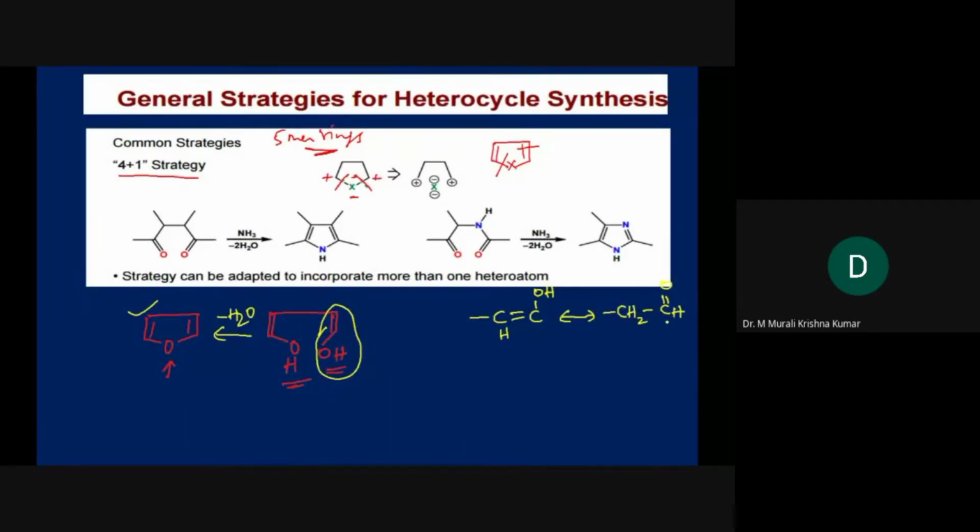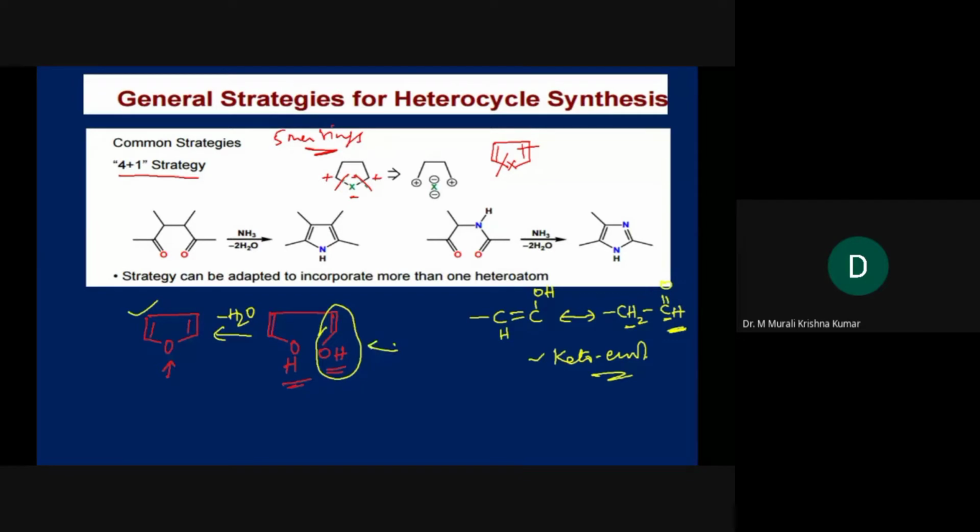This is a keto form. A carbonyl group is there, though it is an aldehyde, because keto-enol tautomerism is a household name for us. It is a very common term that we use. It means that we have a carbonyl carbon next to CH2, so it is possible to go for keto-enol tautomerism. So the enol and keto are the same.